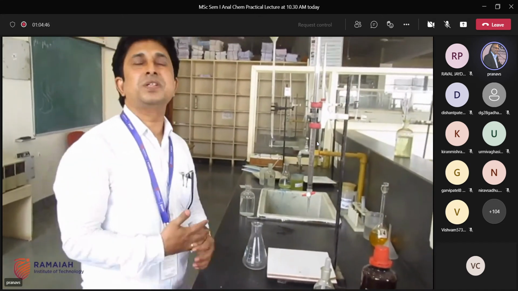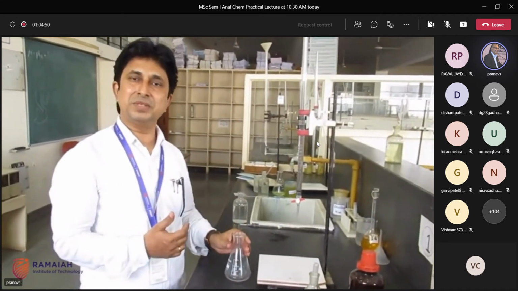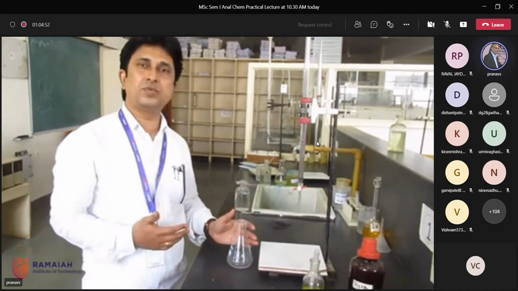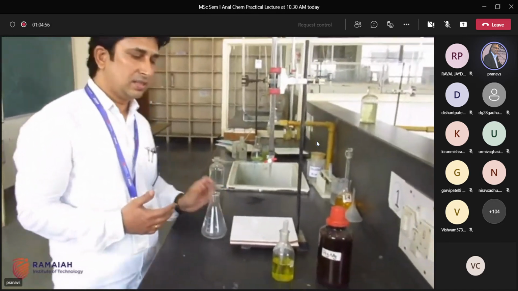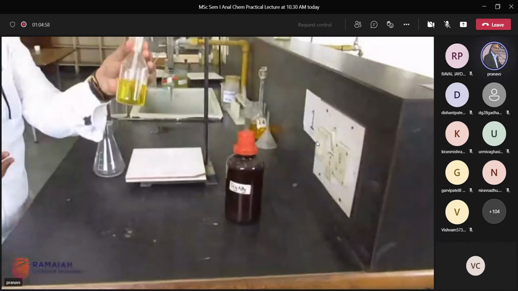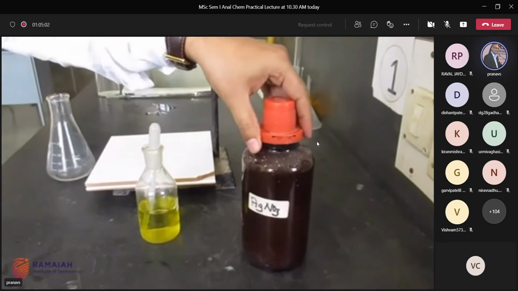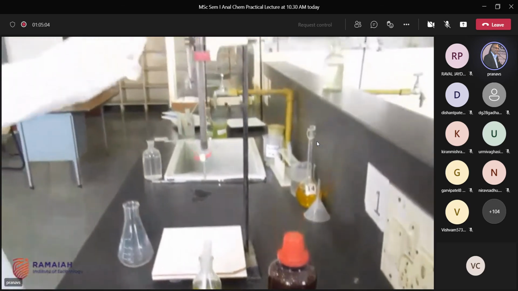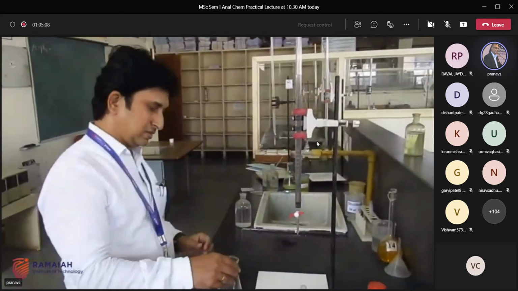Let's see the determination of chloride present in water by the argentometric method. What do we need for this experiment? We need the water which contains chloride ions, then the indicator, potassium chromate, then standard AgNO3 solution, which we are taking in the burette. Okay, let us start the experiment.